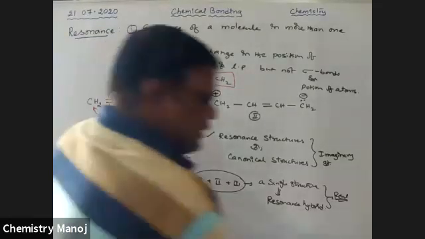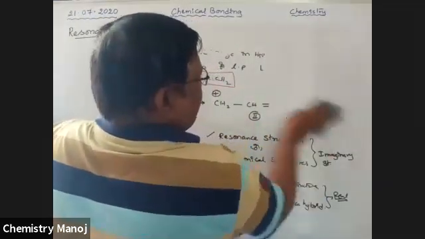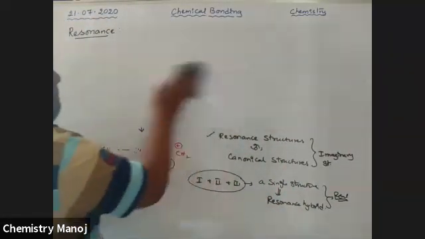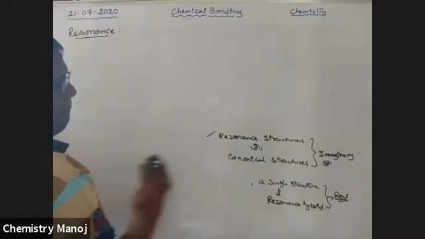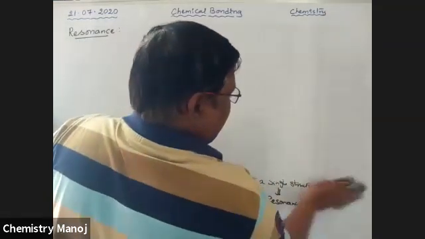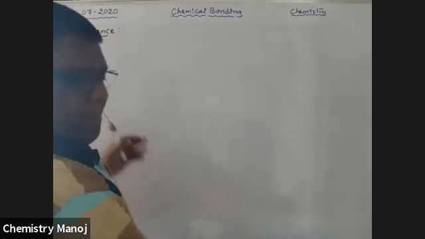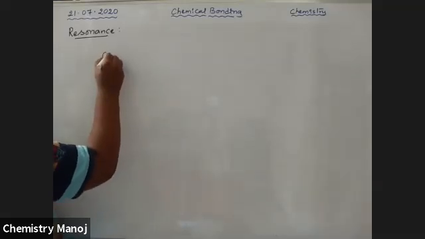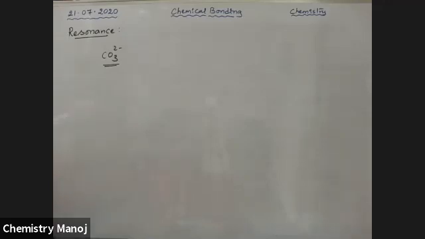Now I am explaining one more example. See here. That is carbonate ion, CO3 2 minus, carbonate ion.